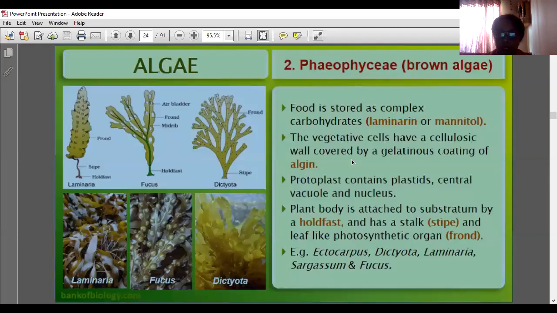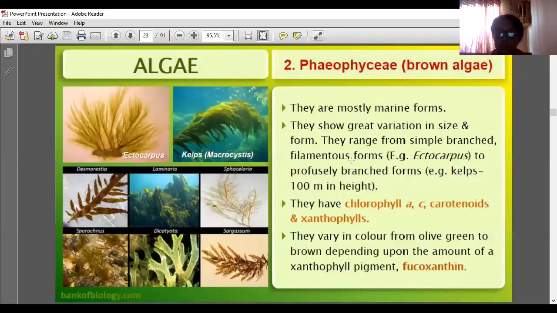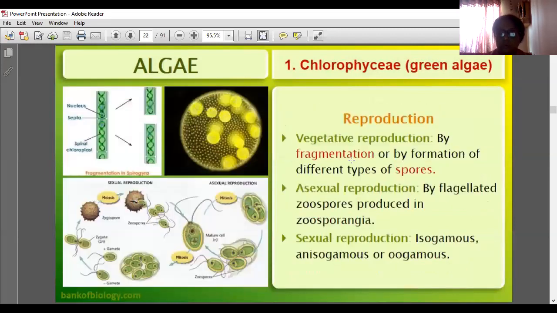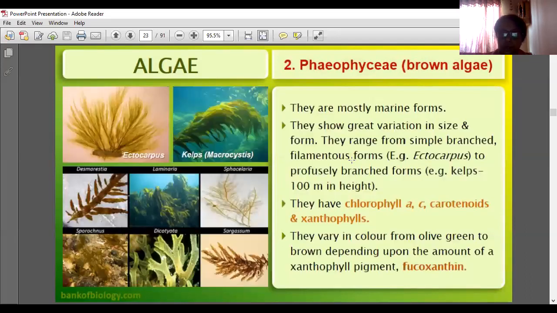Next one is about brown algae. This is green algae. So the second classification, brown algae, starts from here.